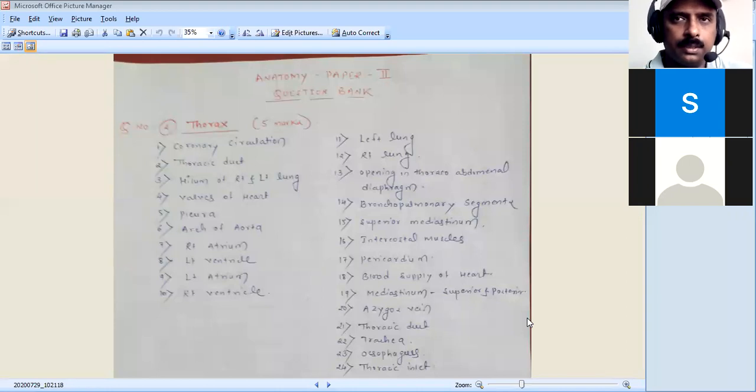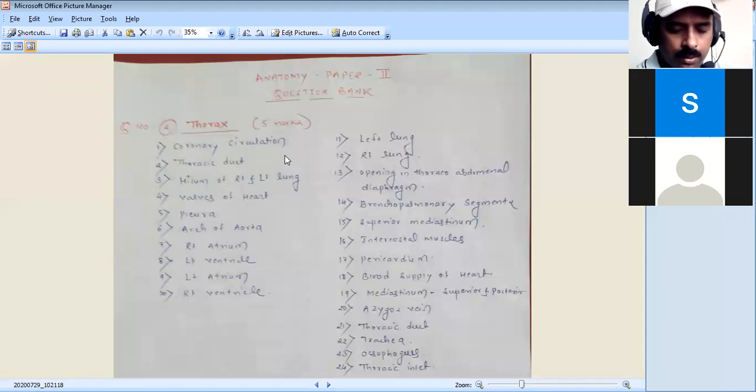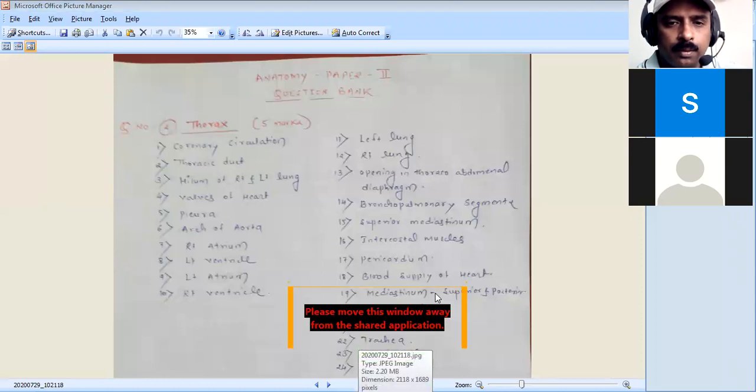Aorta has three parts: ascending, arch, and descending. So you have to know that the coronary arteries are two, the right coronary artery and the left coronary artery, and they arise from the ascending aorta. As for the venous drainage, the coronary veins drain into the coronary sinus. That also you have to remember.